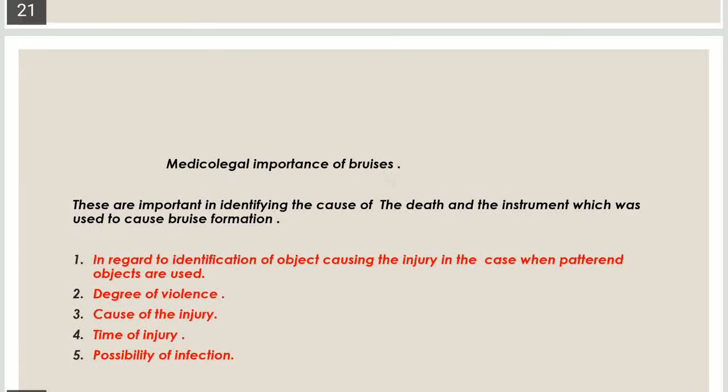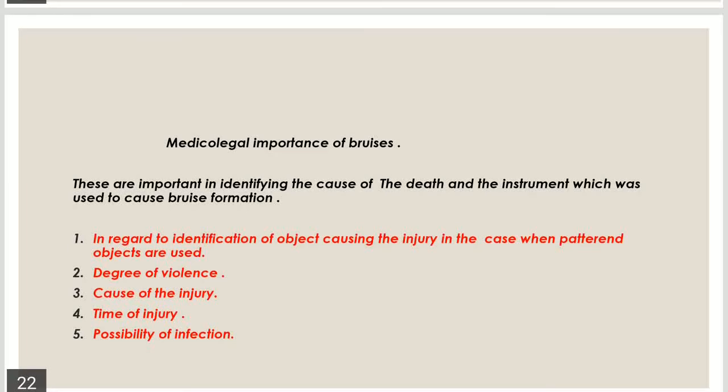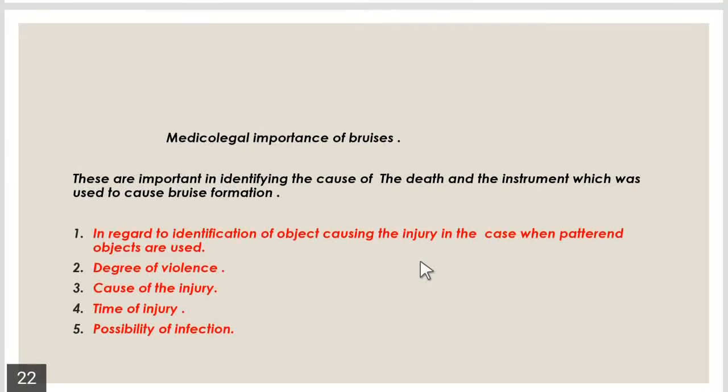For example, we can identify the instrument which is used to cause the bruise formation. From the appearance of the bruising, we can identify the degree of the violence, the cause of the injury, the time of the injury, and the possibility of infections. For example, in the case of the intradermal bruise, the patterned objects are applied on the body to cause the injury, so we can identify the object.